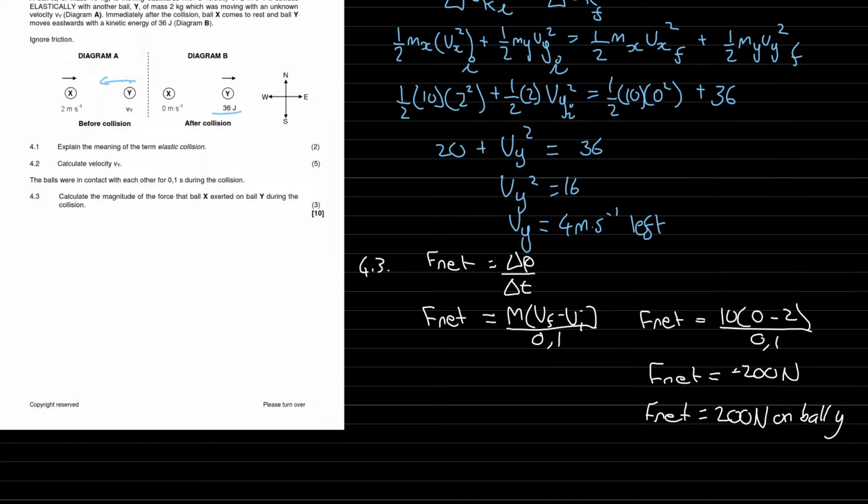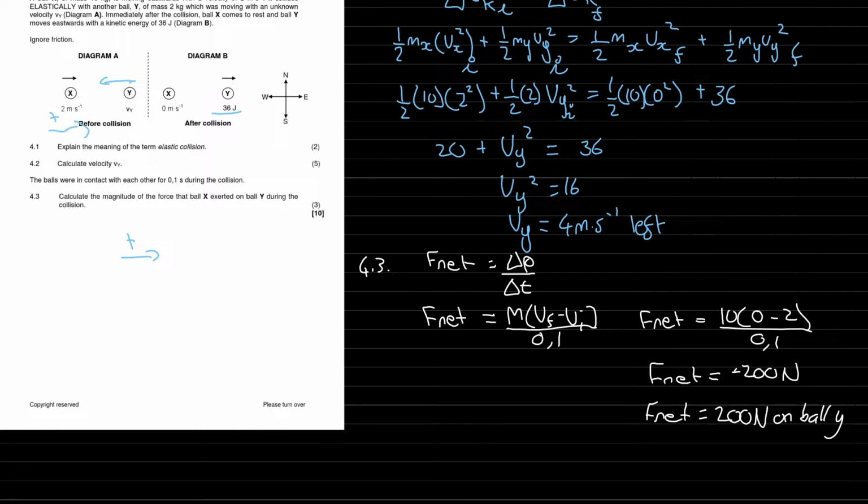So you can definitely have a negative answer with these questions. But then you've got to read your question again, see what you have defined as a positive direction. So we took right from the beginning where I substituted a positive value for the velocity as a positive direction. Then we read our question and we want to know what ball X exerted on ball Y. It's obviously going to exert a force in this direction, which must be positive.